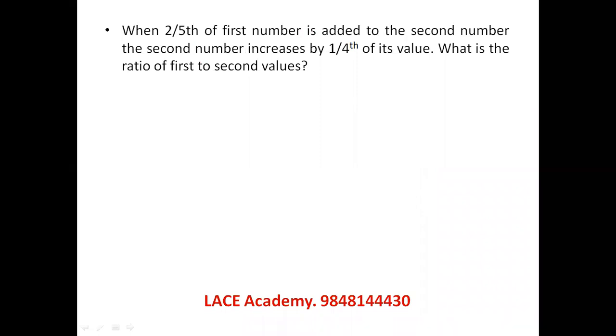When 2/5 of the first number is added to the second number, the second number increases by 25%. That means 2/5 of the first number should be equal to 1/4 of the second number. What's the first number to second number ratio is asked. 5 by 8. First number to second number ratio is 5 by 8. 5 is to 8. Straightforward question. No need of wasting even 10 seconds of time here.